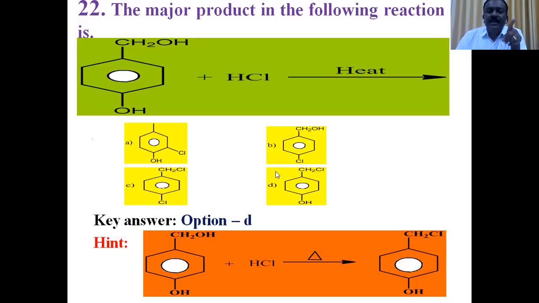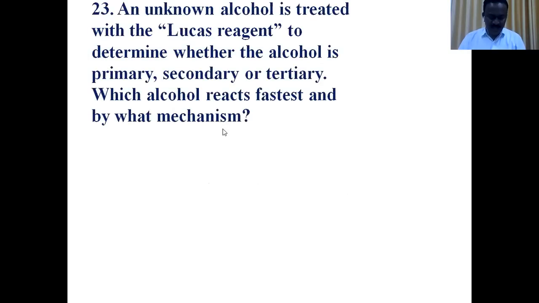So hydroxybenzyl alcohol undergoes substitution, with the benzylic OH group replaced by chlorine. Now, according to the explanation, observe the options given A, B, C, D. In option D, the benzylic OH is replaced by Cl and the phenolic OH is retained. So option D is the right answer. Next question.